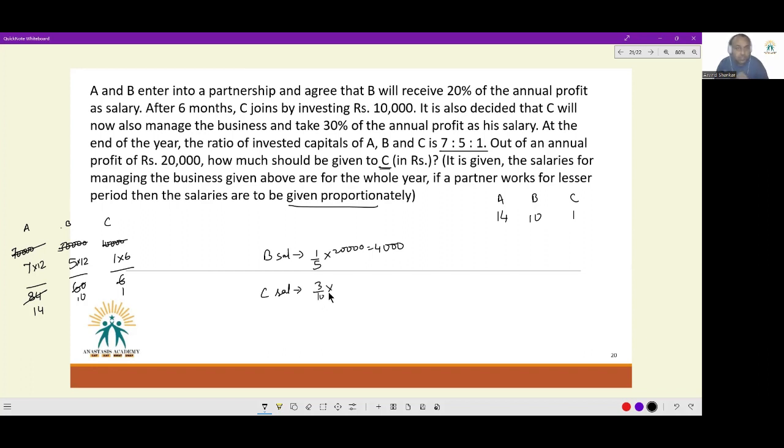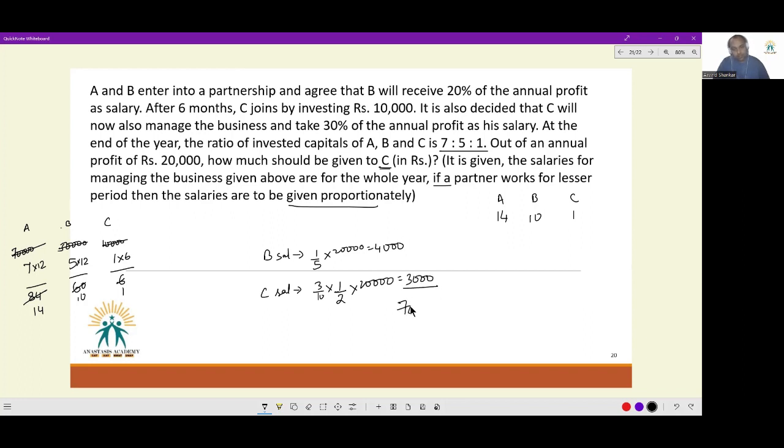But he only worked for 6 months. He has not worked for the entire period of 12 months, and we were given a condition: if a partner works for a lesser period, then the salaries are to be given proportionately. So he gets half that, out of 20,000, or he's given 3,000 as salary.